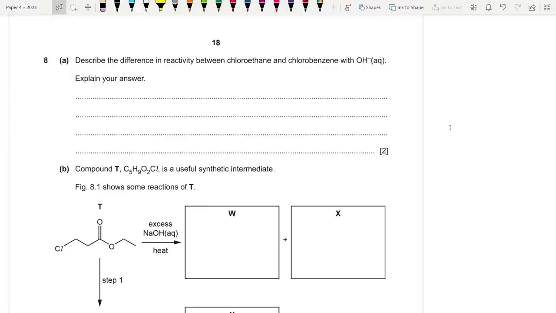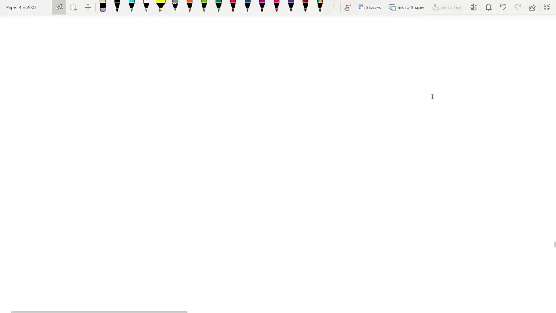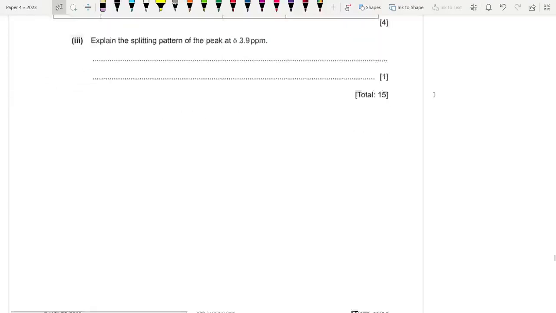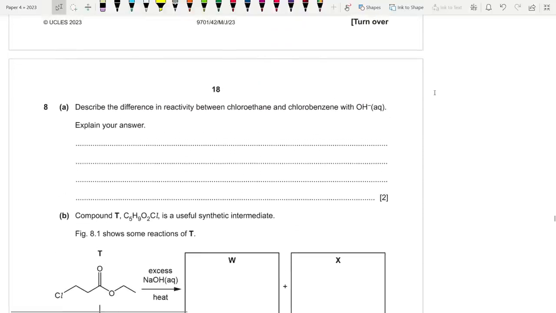Okay, question number 8. We are almost there. Describe the difference in reactivity between chloroethane and chlorobenzene with OH minus. This has 15 marks, which is pretty big. So chloroethane, CH3CH2Cl, and chlorobenzene. So clearly this aryl halide won't be hydrolyzed. No reaction.